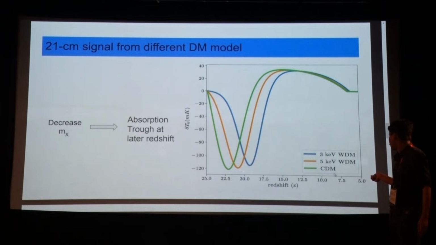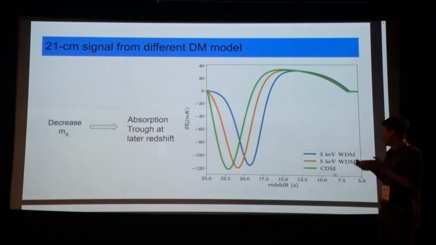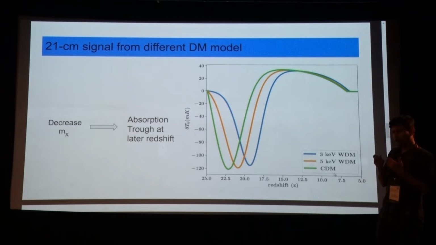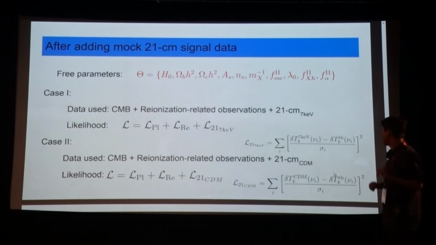For example, it was earlier probably 21, then it becomes probably 19 or so. So, you see, as we decrease the mass of the warm dark matter model, the absorption trough shifts to later redshift. So, you would expect that if you use the 21 centimeter signal, you can put a limit on the mass of the warm dark matter.